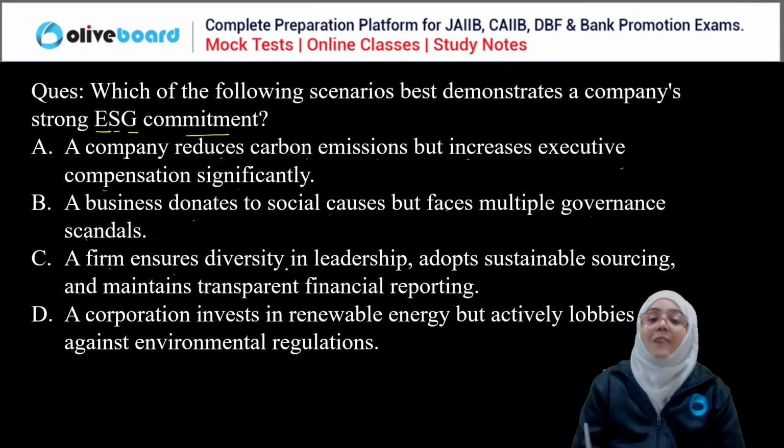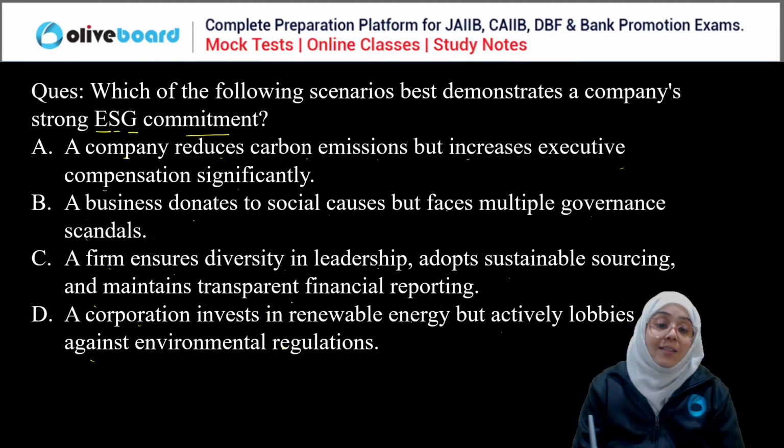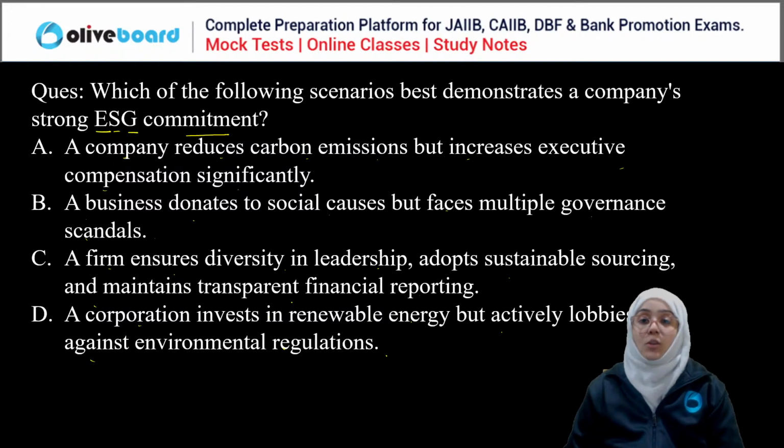A firm ensures diversity in leadership, adopts sustainable sourcing, and maintains transparent financial reporting. A corporation invests in renewable energy but actively lobbies against environmental regulation. ESG is one of the primary and main functions of CSR, corporate social responsibility.